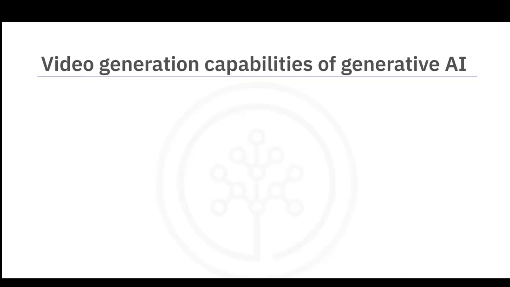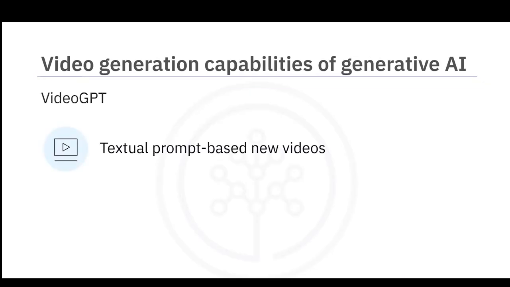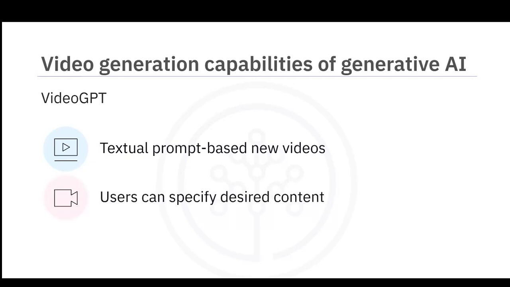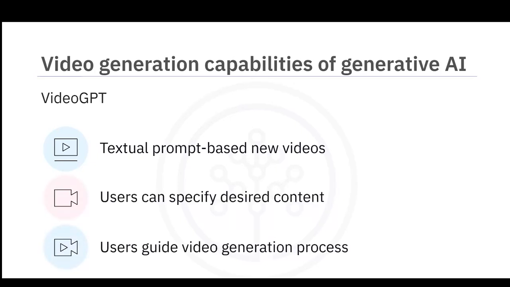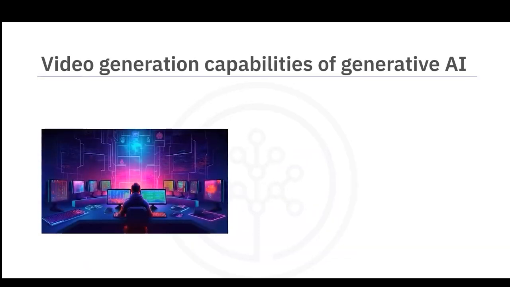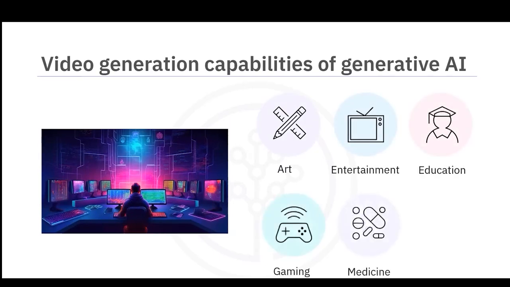For instance, a popular AI model, Video GPT, follows textual prompts users provide to generate new videos. Users can specify the desired content and guide the video generation process, including completion, editing, synthesis, prediction, and style transfer. These generated videos can be used in domains such as art, entertainment, education, gaming, medicine, and research.